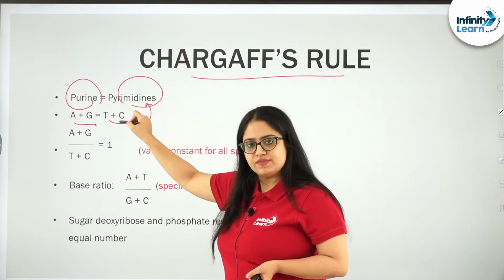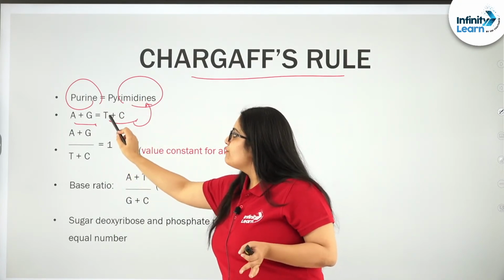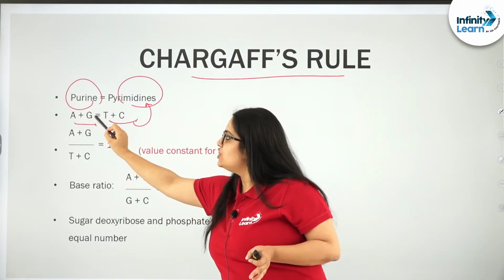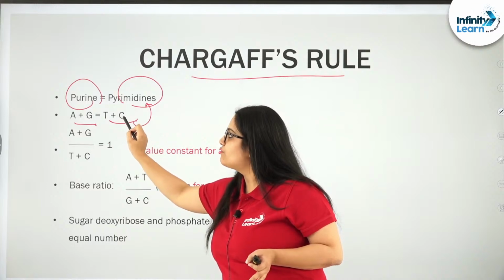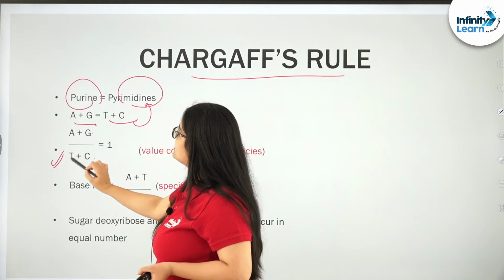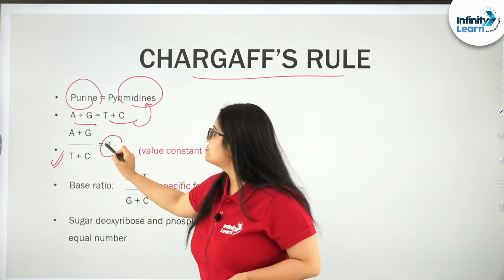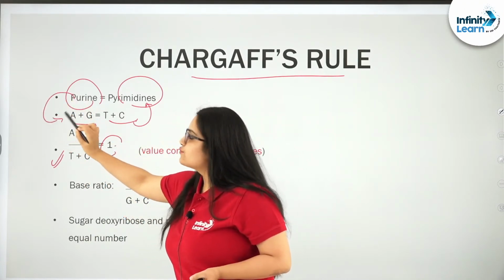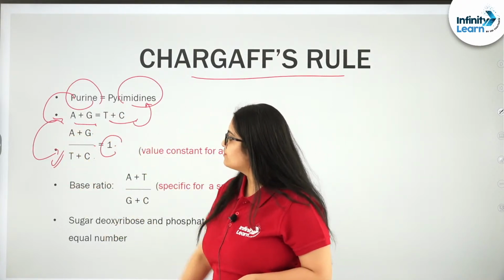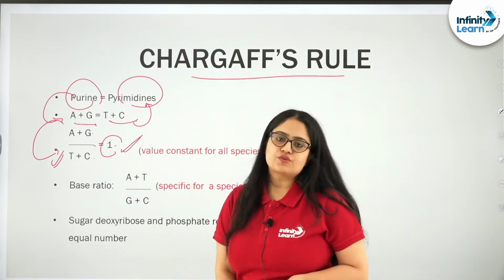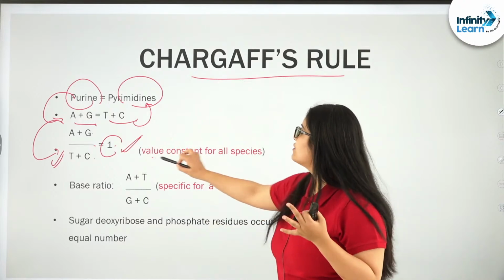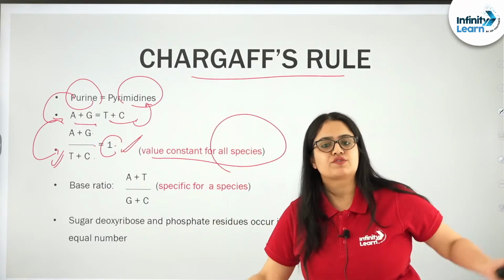There is deduction from this one only. Second, if you send this C plus T to the denominator, A plus G over C plus T, ultimately you will get this third point: A plus G divided by C plus T equals 1. This is reduced from the previous one, right. Obviously the value should be 1, and this value is constant for all the species irrespective of any.